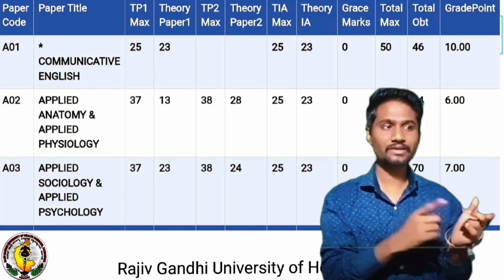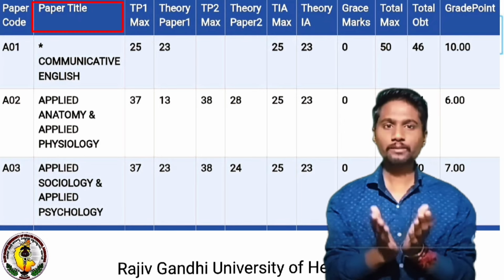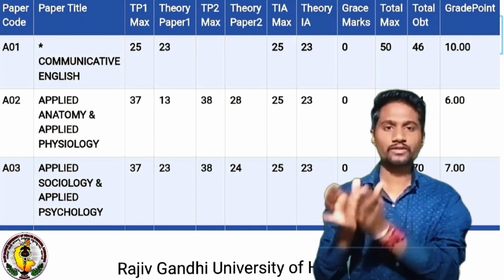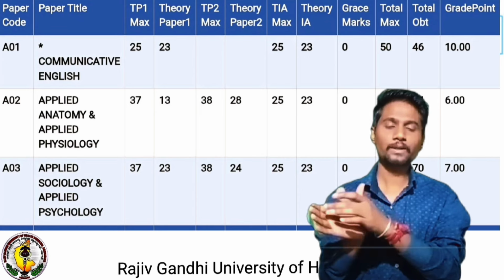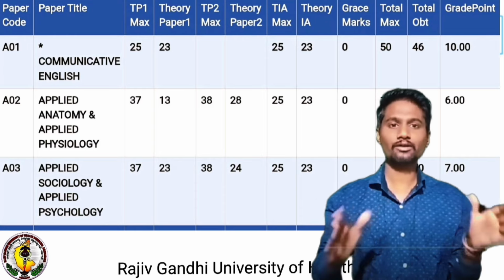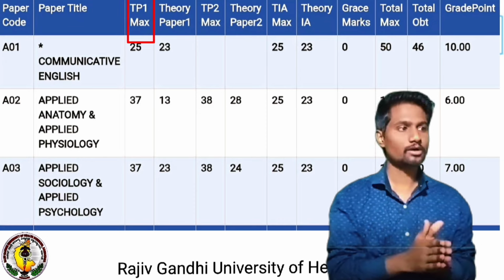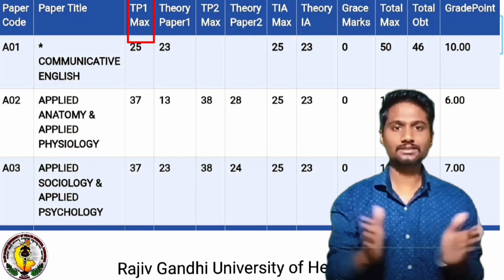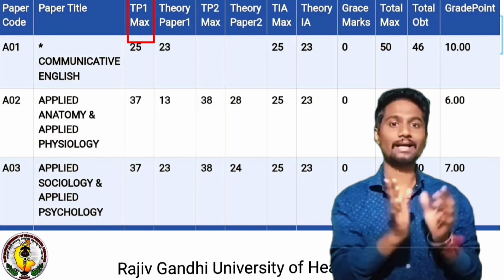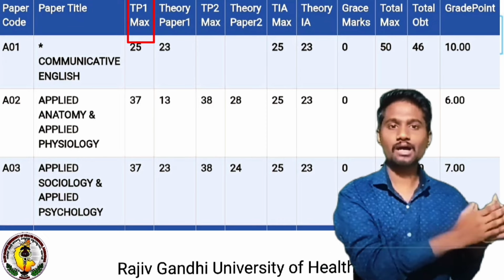So let's move to the next column, that is paper title. In paper title, you can see the name of the subject. The first column is the paper code and that paper code's subject name will be given here, that is anatomy and physiology. Okay. So the next column will be TP1 max. TP means theory paper, not practical. TP1 max means theory paper 1 maximum marks.